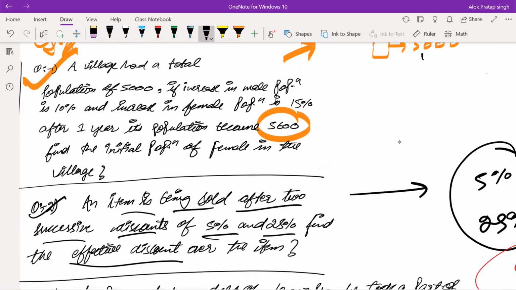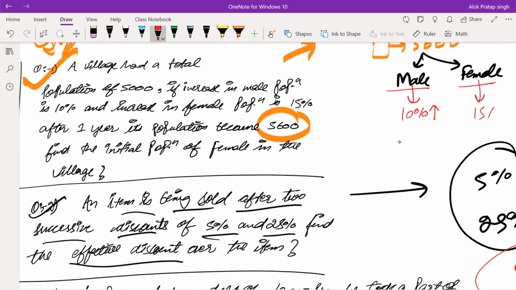This village has two categories of population. First is the male population and another one is the female population. He is further adding that the male population increases every year by 10% and the female population increases by 15%. All right.